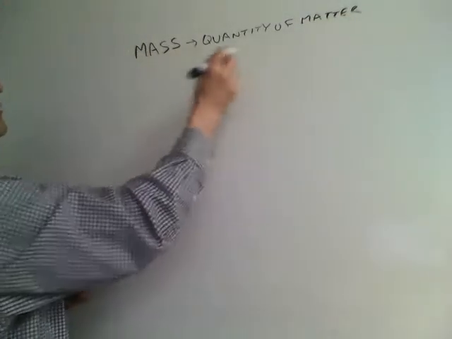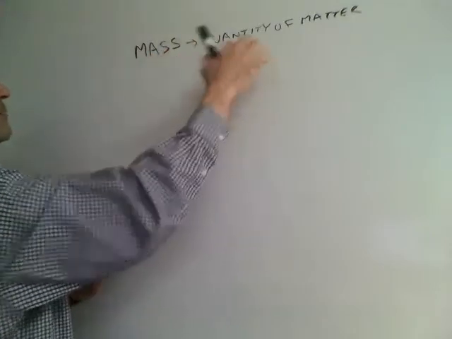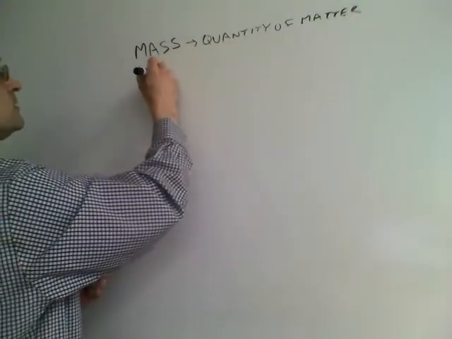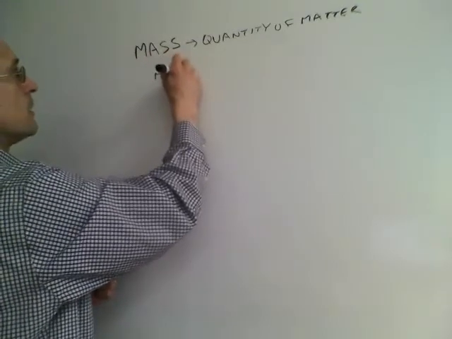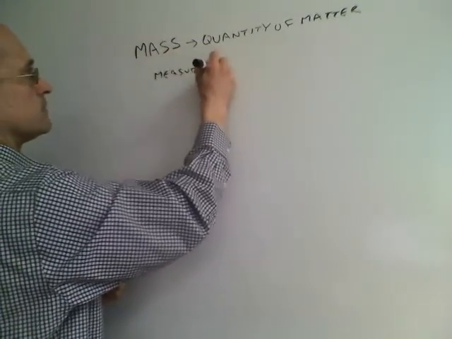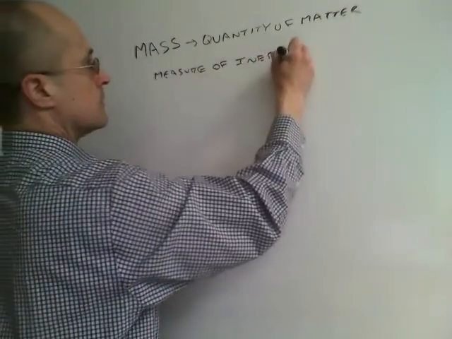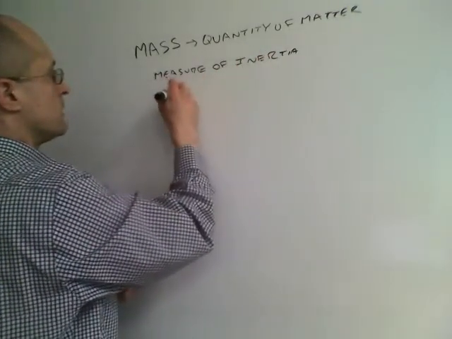Basically, this quantity of matter is the stuff you have, and it's also a measure of inertia, or sluggishness.